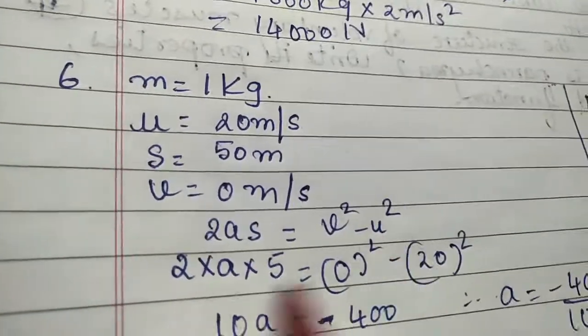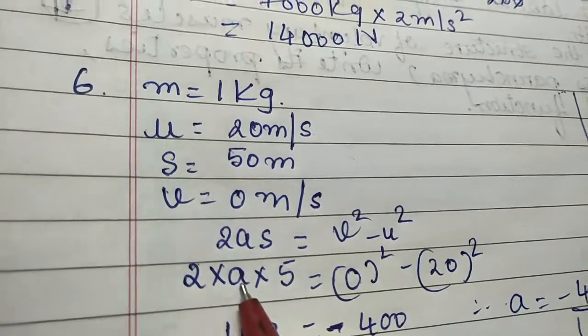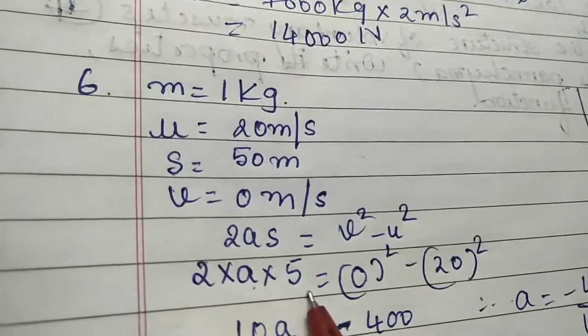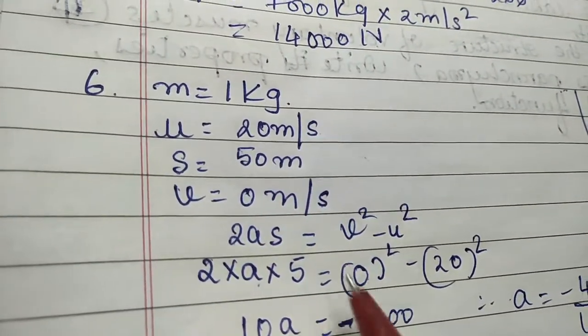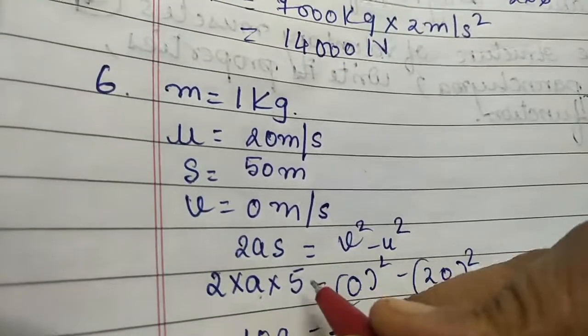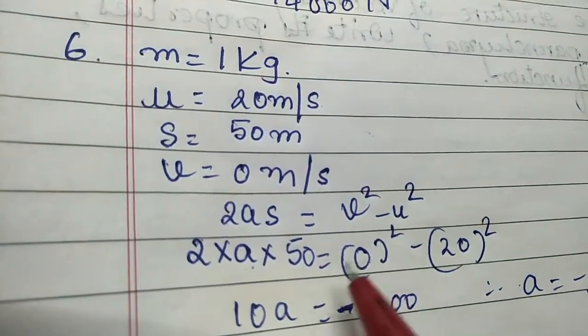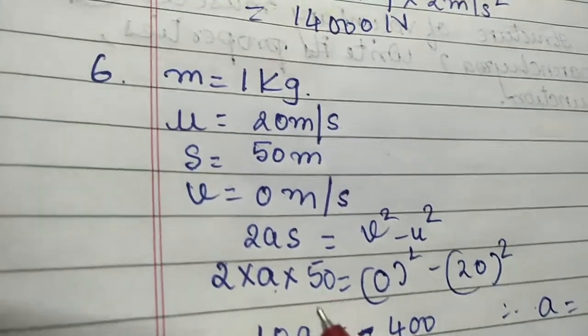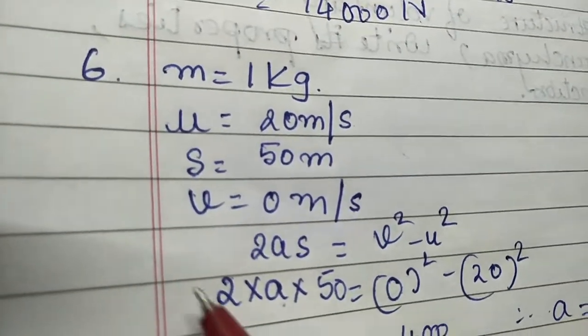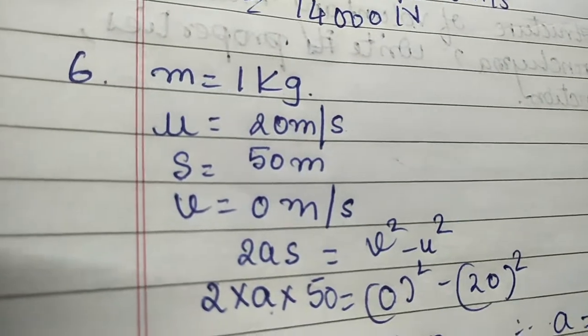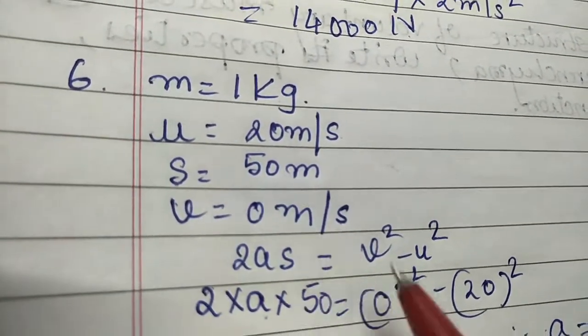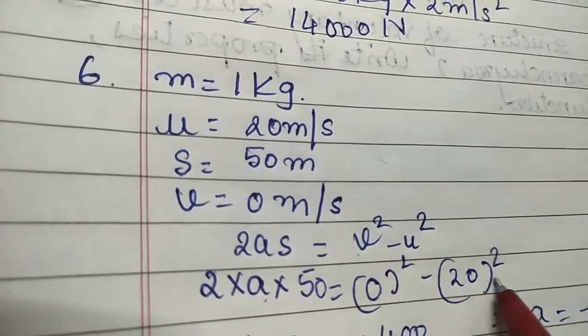Now in this formula you put 2, A we don't know what it is, S is 50 meters. The S is 50 meters and V is 0 and U is 20.